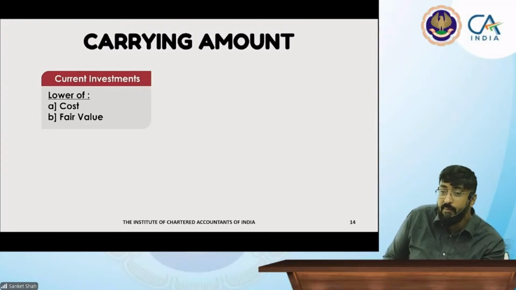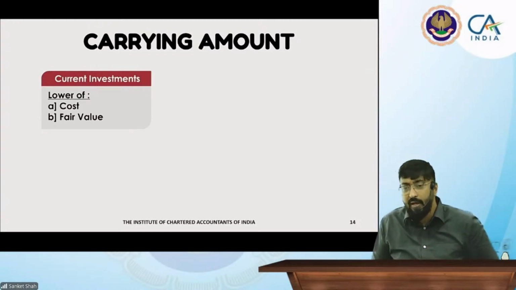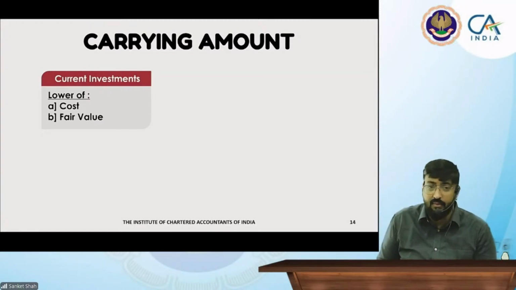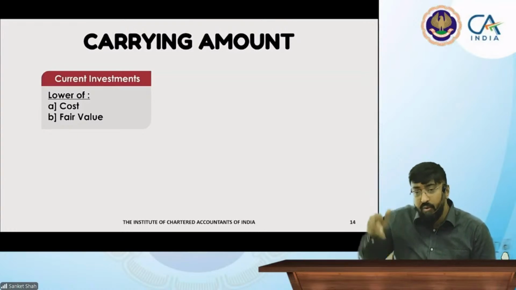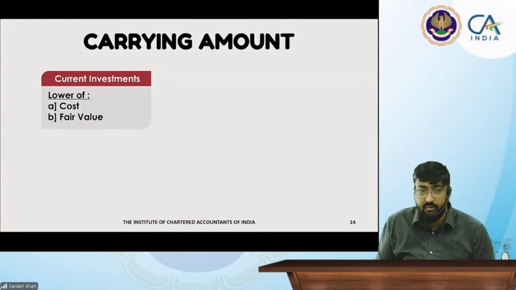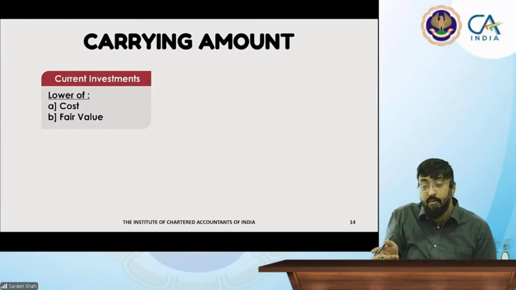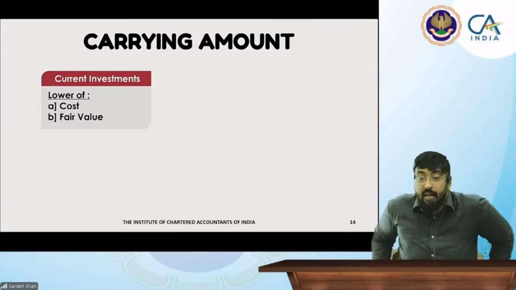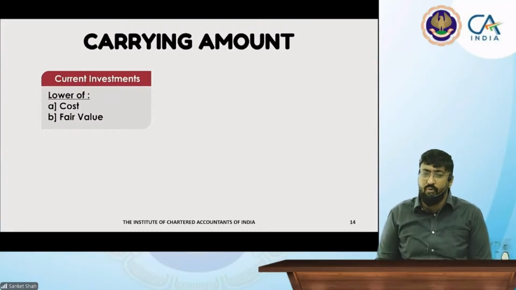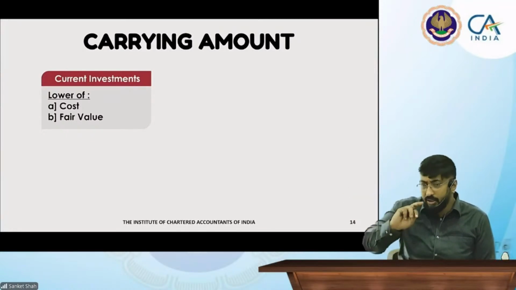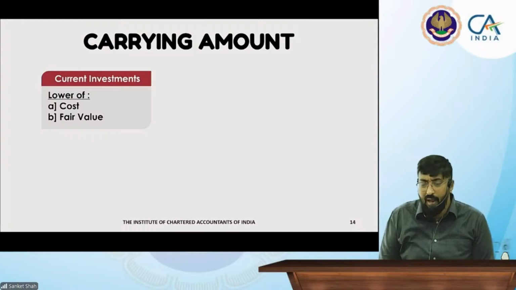Who will tell this information? The client will tell this information. We are not God, no. How can we know whether it's a current investment or long-term investment? He has to identify it and give the answer. We will ask him, and accordingly we'll do the classification. Sir, if there is a shifting from current to long term? Starting में उसने बोला कि मैं current के लिए लेता हूं. Yes, we have an idea now. We will see that if there is a shifting of classification. I will tell you at the end.